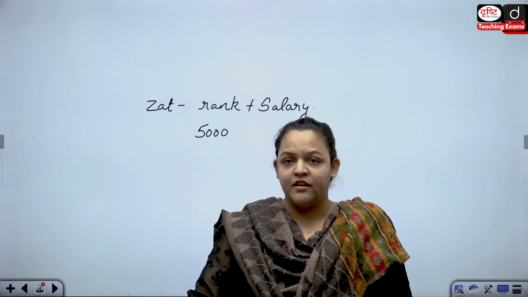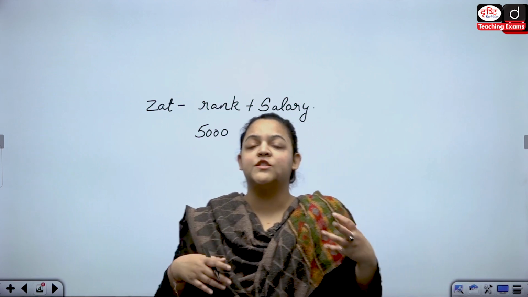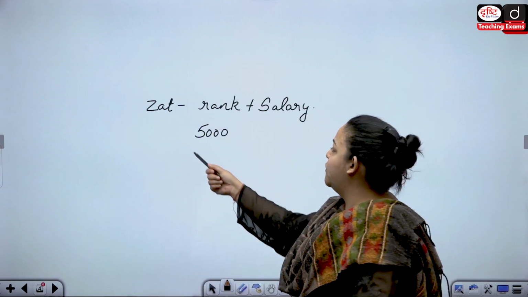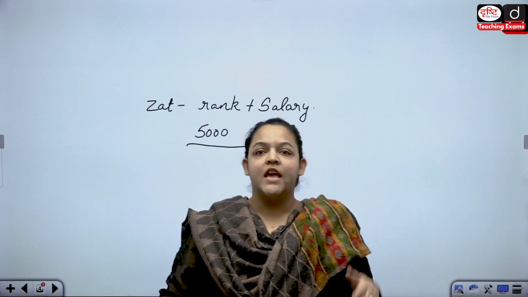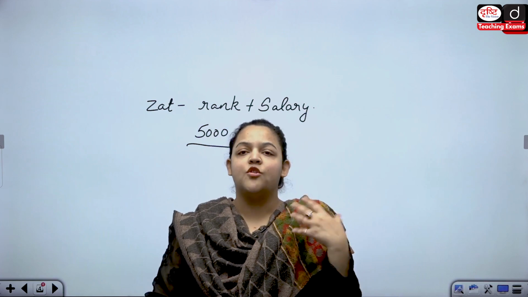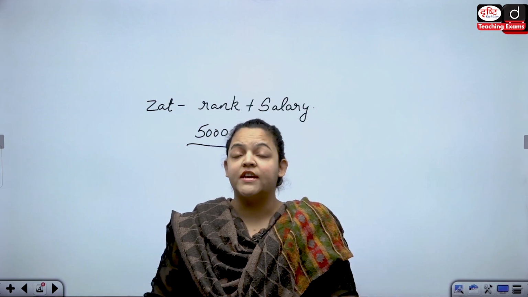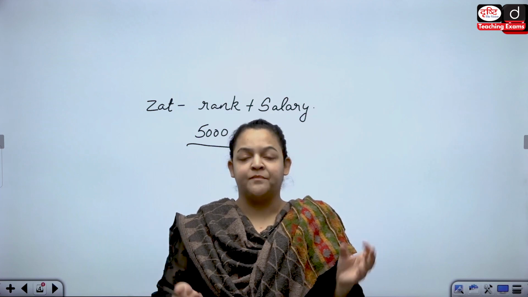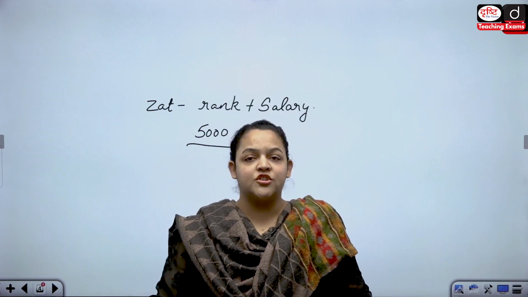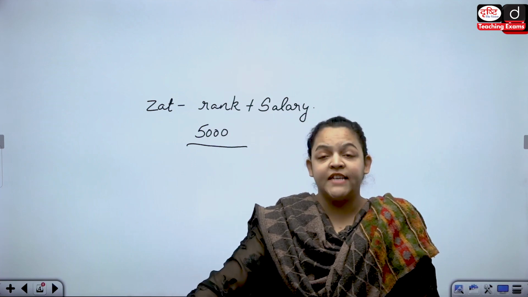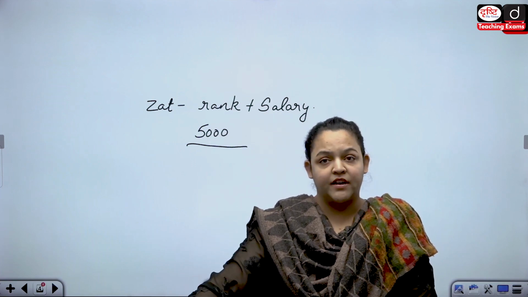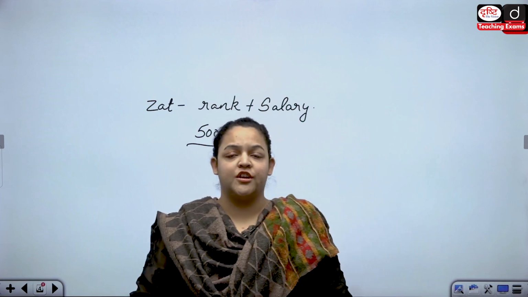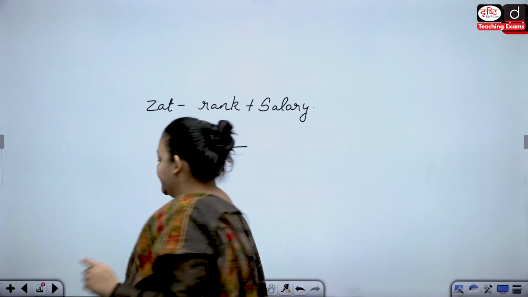So, can you not understand that the salary would also be equal to this rank? If the rank is high, that also means the position is going to be high. This is what your Zat indicates. Zat indicates your position and your salary. So, if I say that you have a 5,000 Mansabdari, 5,000 is your position, and according to your position, you would have your salary as well.